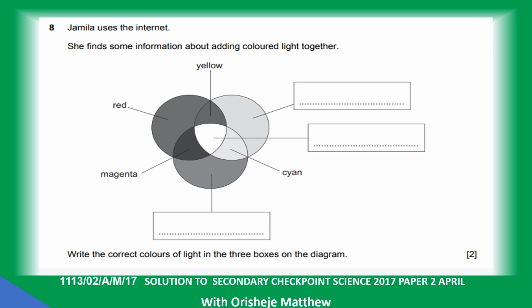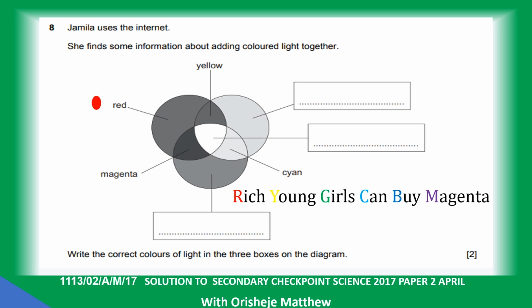Jamila uses the internet. She finds some information about adding colored light together. Alright, red. So this is the acronym I normally use in the class to remember the mixing of color: Rich Young Girls Can Buy Magenta.